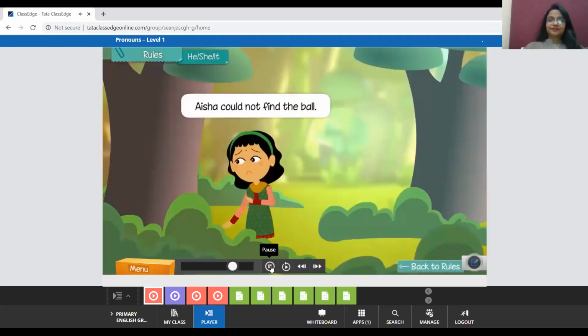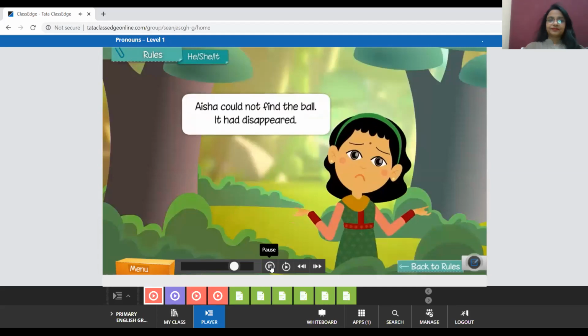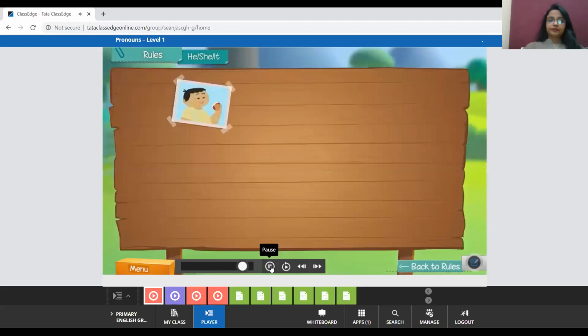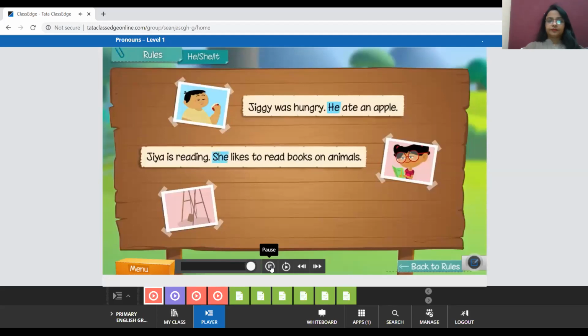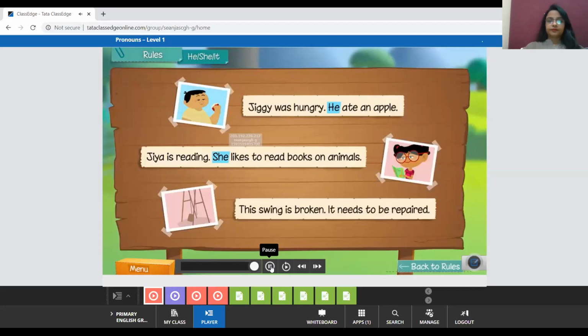Aisha could not find the ball. It had disappeared. The pronoun it is also used for a thing. In this sentence, the pronoun it is used for the ball. Here are some sentences which have the pronouns he, she, and it. Jiggy was hungry. He ate an apple. Jia is reading. She likes to read books on animals. This swing is broken. It needs to be repaired.